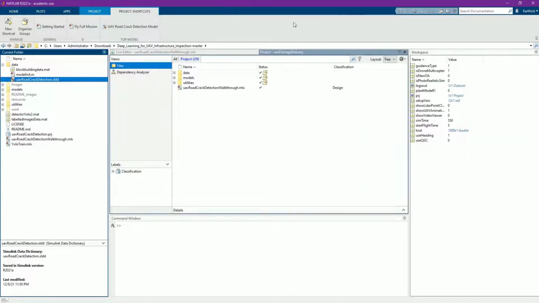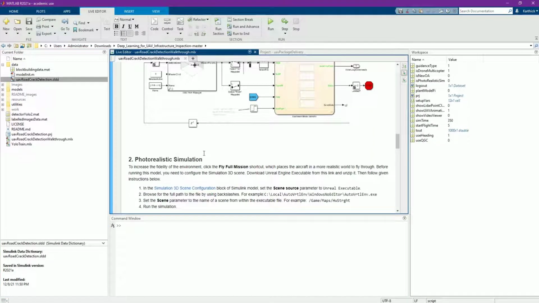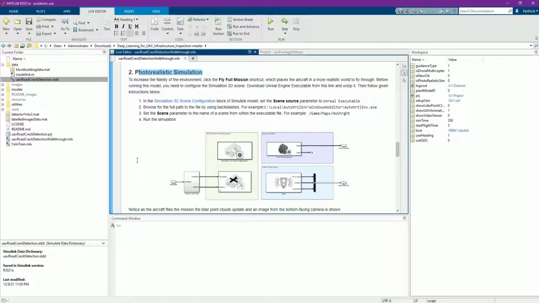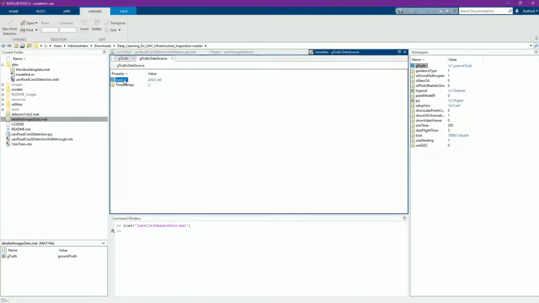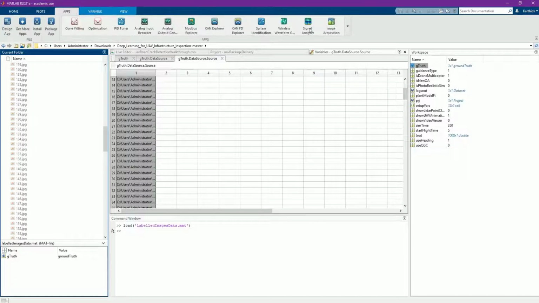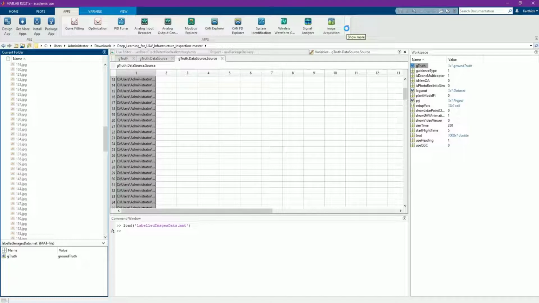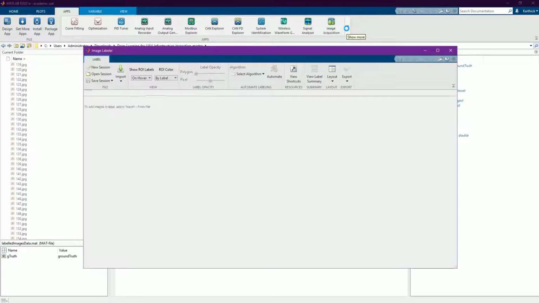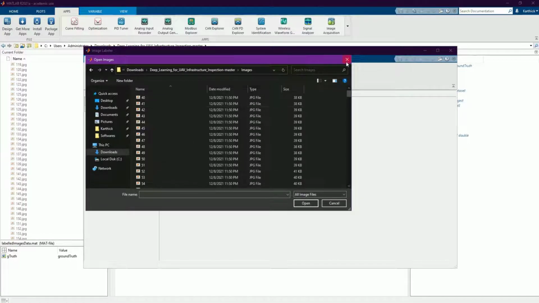Before that, we will see how I trained the crack detection model. Initially, data preparation. You can see the saved label data for the model. We extracted images from the Unreal Engine simulation environment. Then I used the image data labeler for labeling the data. You can import images here and label the region for detection.